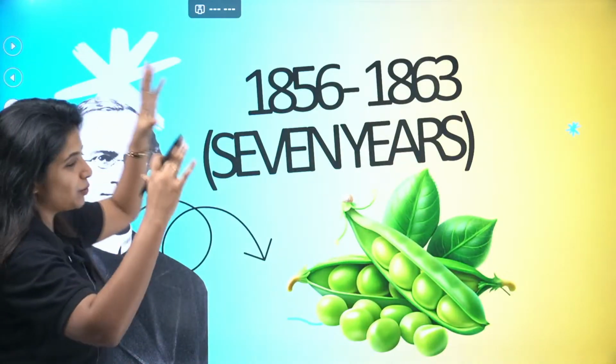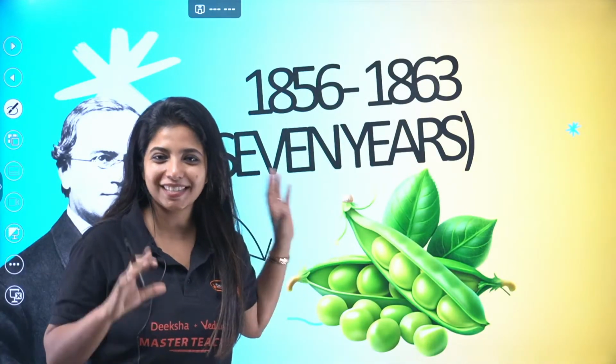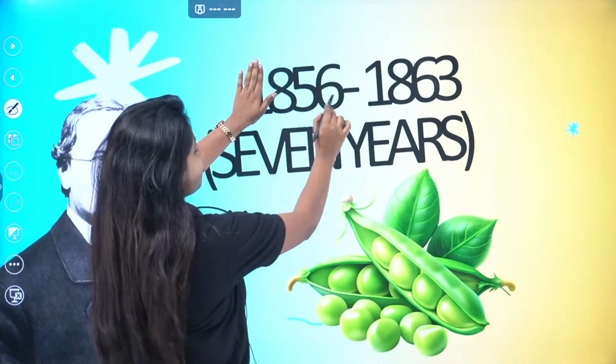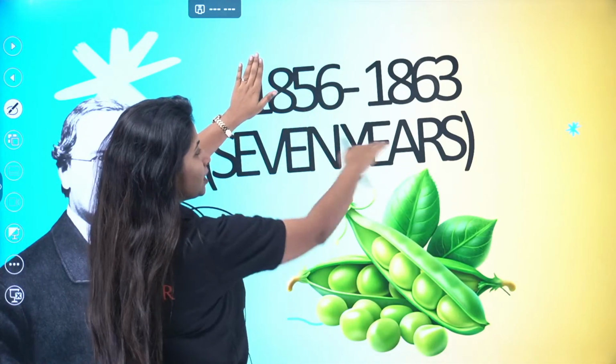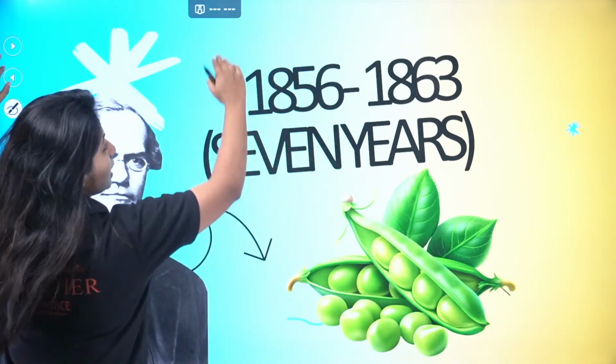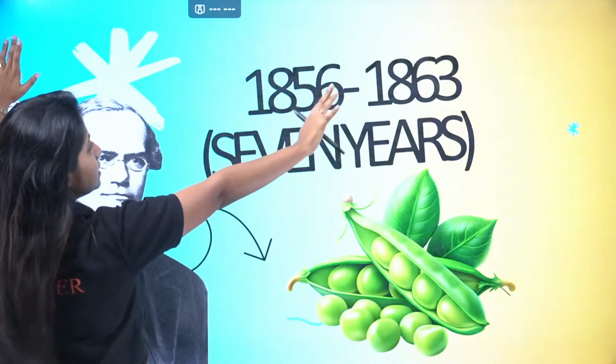So now we come back to the 1856 to 1863 story. 7 years, I told you in the starting part of this particular chapter. You can remember this year as 8567 is the only thing that is not there, so that is why 7 years. From 1856, he worked 7 years, until 1863.